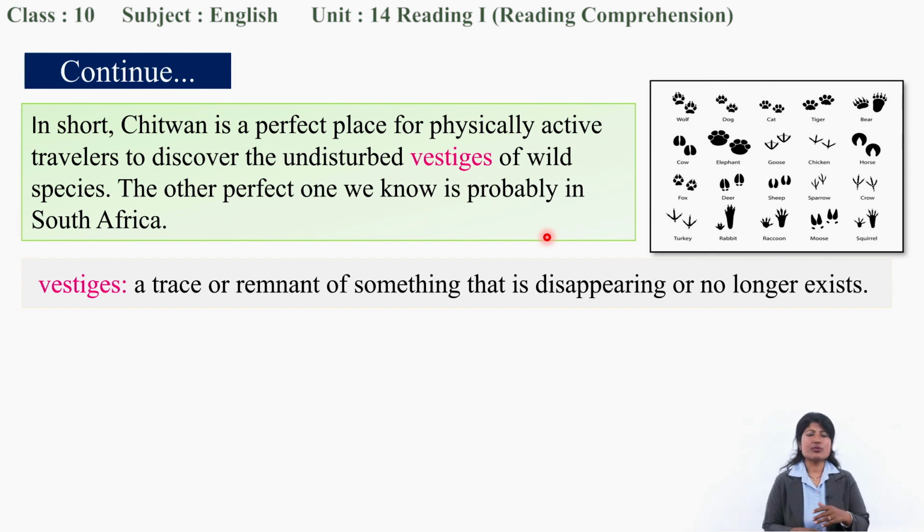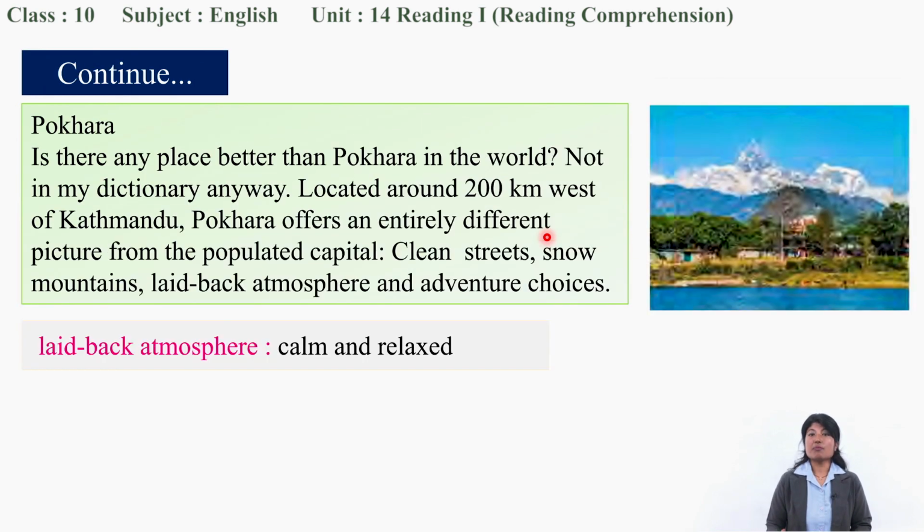Alright, which is the third place? Pokhara. Okay, Matilda visited Pokhara. She did a triangle trip along with her friends. So the triangle trip's other place is Pokhara, the third one. Is there any place better than Pokhara in the world? Okay, she ranked Pokhara number one top place to visit in the world. Not in my dictionary anyway. Located around 200 kilometers west of Kathmandu, Pokhara offers an entirely different picture from the populated capital.